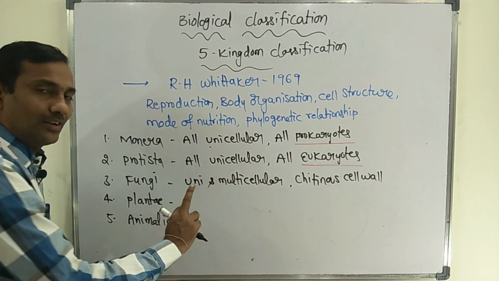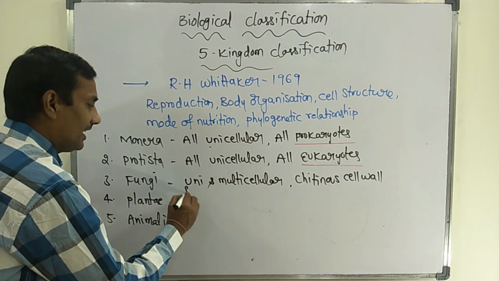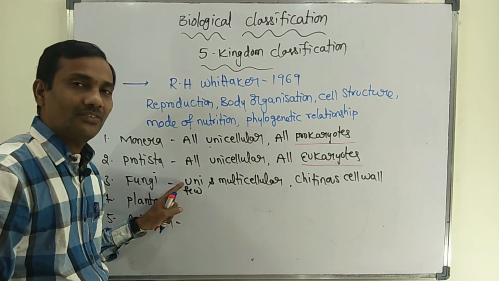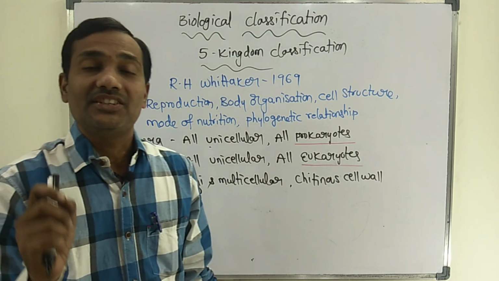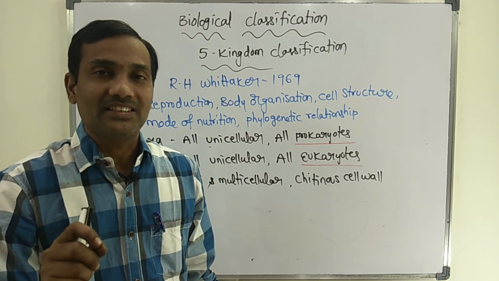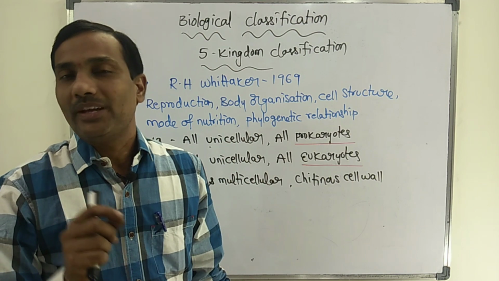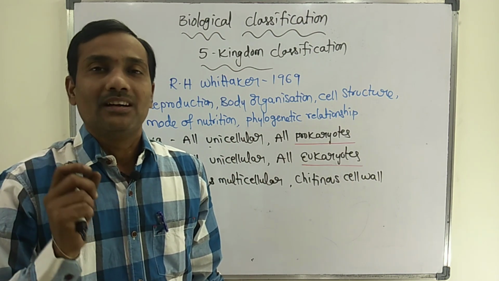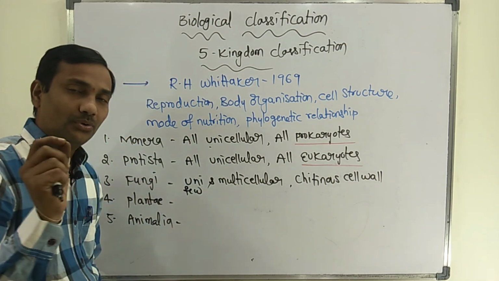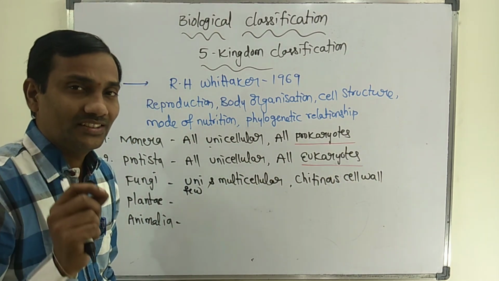Both unicellular and multicellular forms are there, but unicellular organisms are very few. The best example of a unicellular fungus is yeast, Saccharomyces cerevisiae, which is used for making bread and beer. Alcoholic beverages are mainly prepared with the help of the unicellular fungus, yeast.